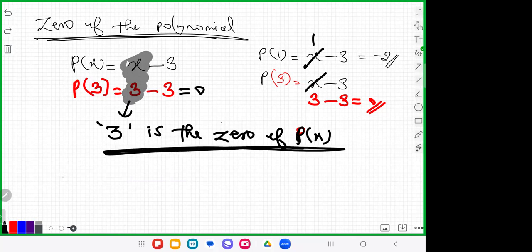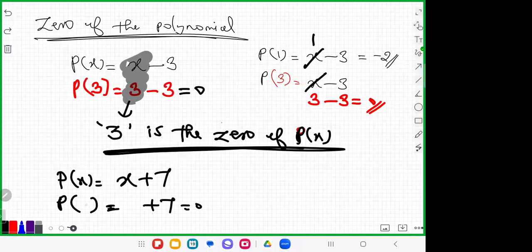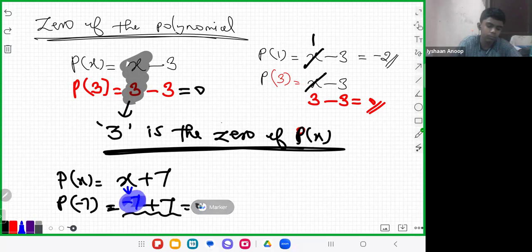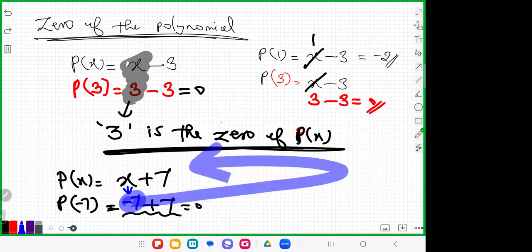Look, right now, p of x is equal to x plus 7. For which value of the variable does the entire value become 0? If you take x as minus 7, minus 7 plus 7 is equal to what? 0. So you can say that negative 7 is the zero of this polynomial. That is known as the zero of the polynomial.